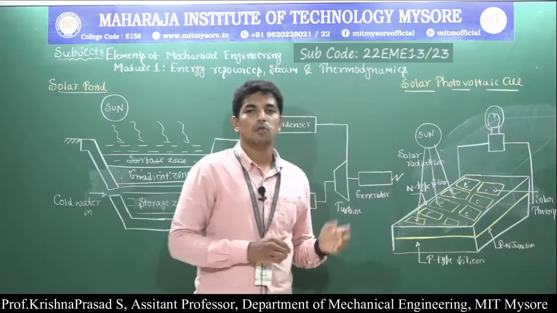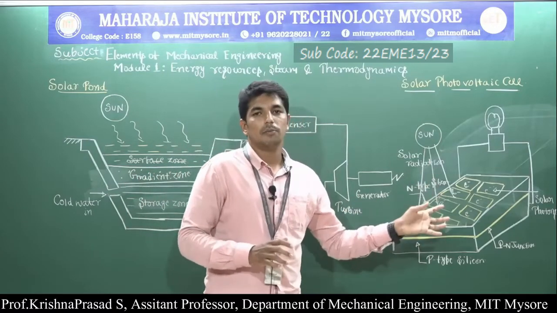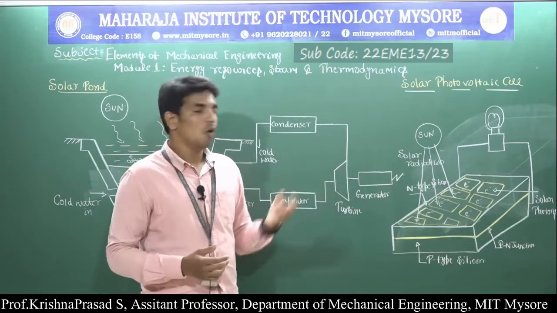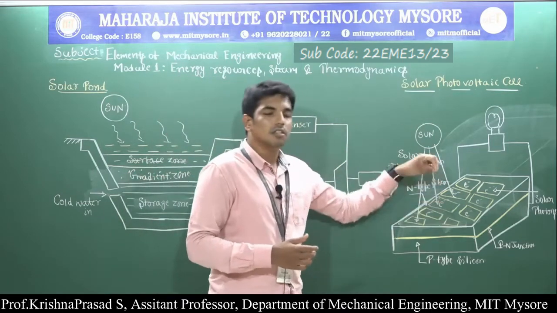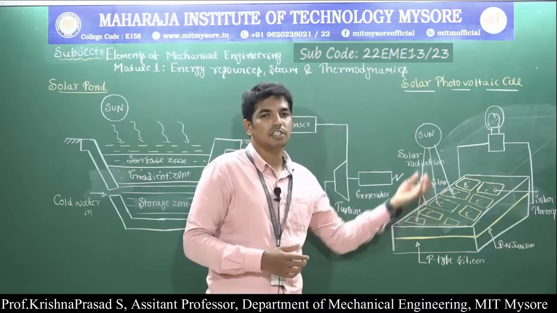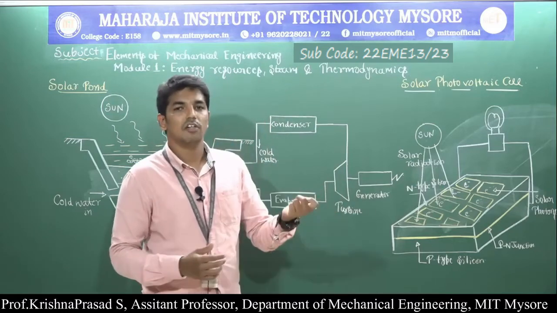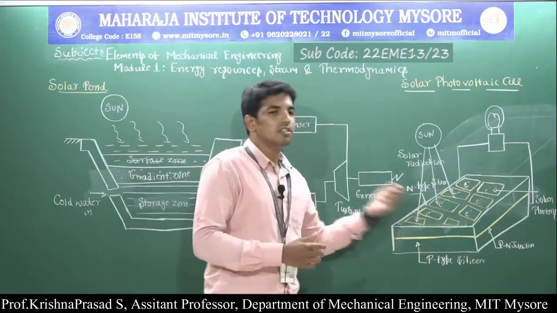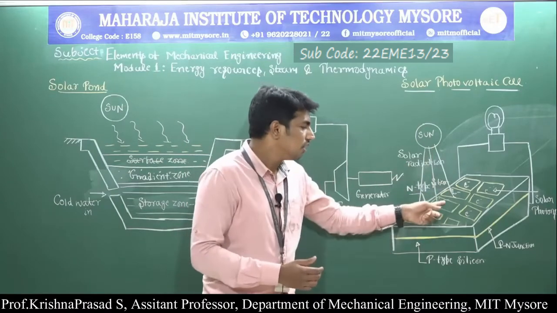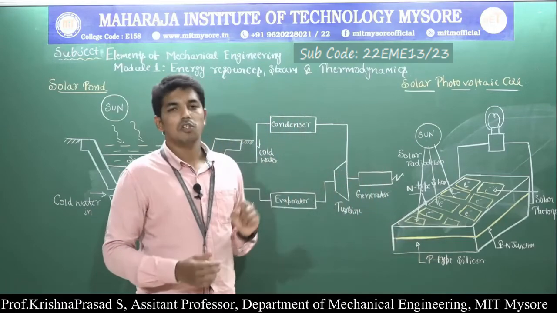Then what is the working of the solar photovoltaic cell? Very simple. Whenever this PN junction semiconductor material is exposed to sunlight, the solar radiation is absorbed. Whenever solar radiation falls on the PN junction semiconductor material, some of the solar photons have a tendency to eject free electrons from their fixed positions in the material. Once these free electrons are ejected, they tend to move towards the P side in order to combine with the large number of holes.